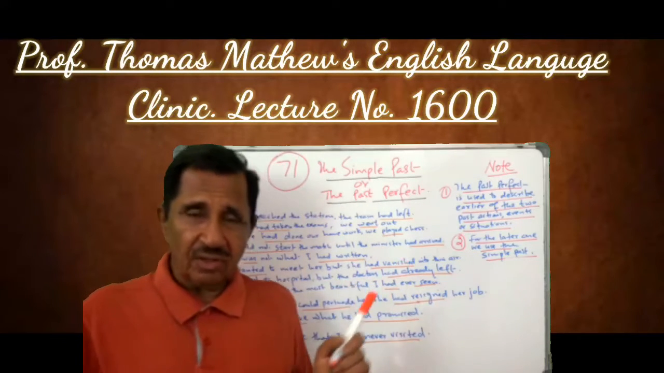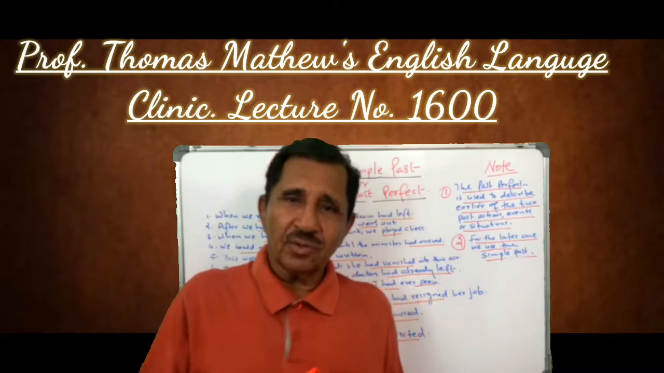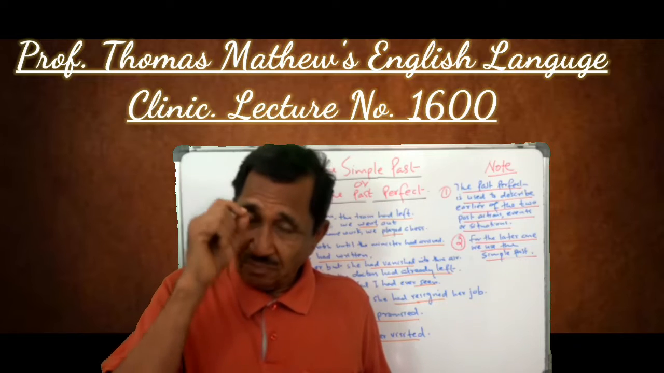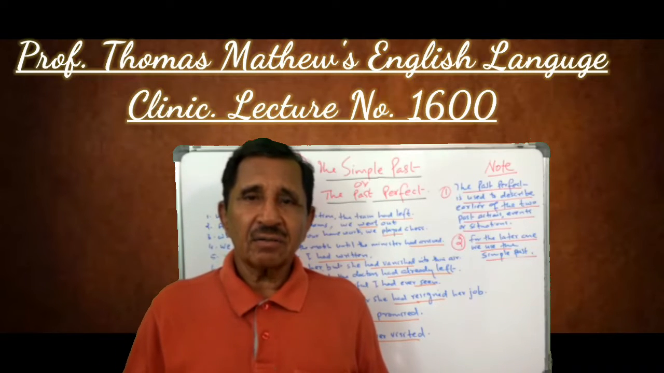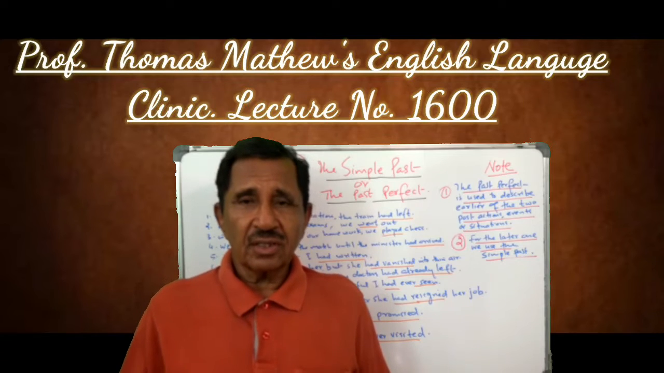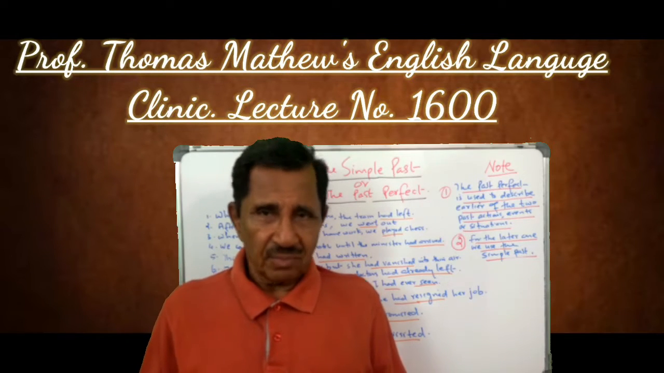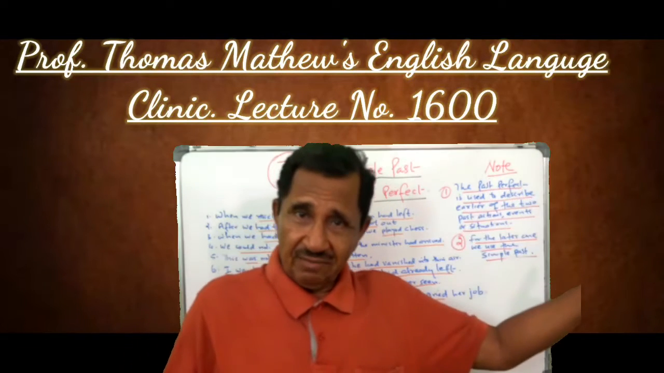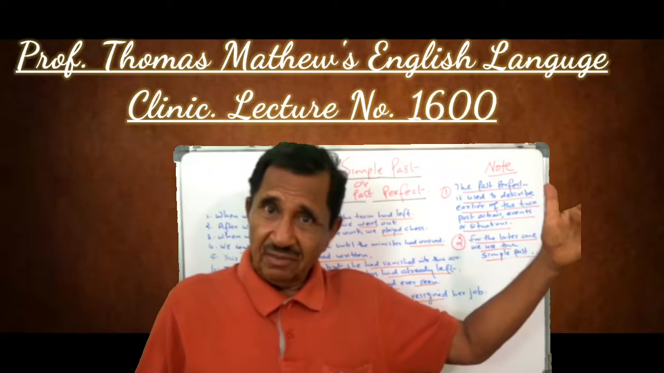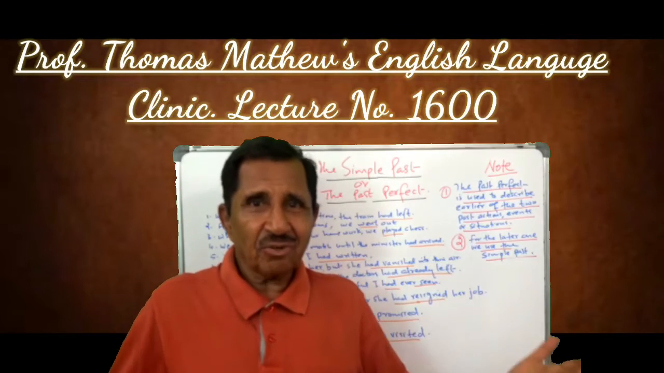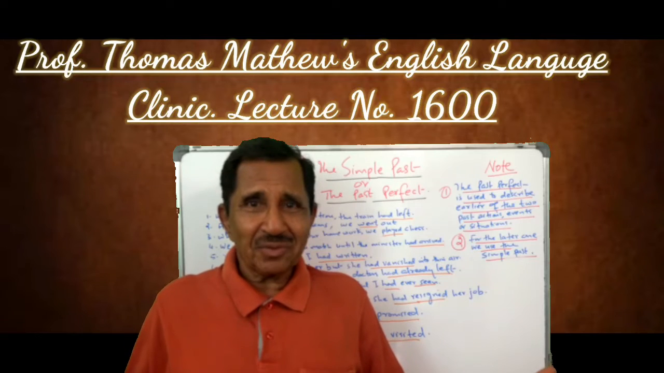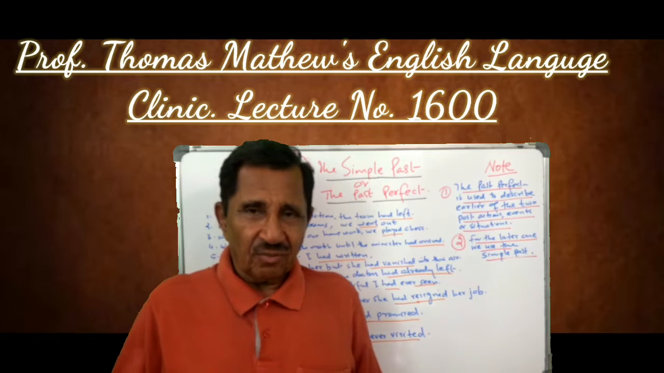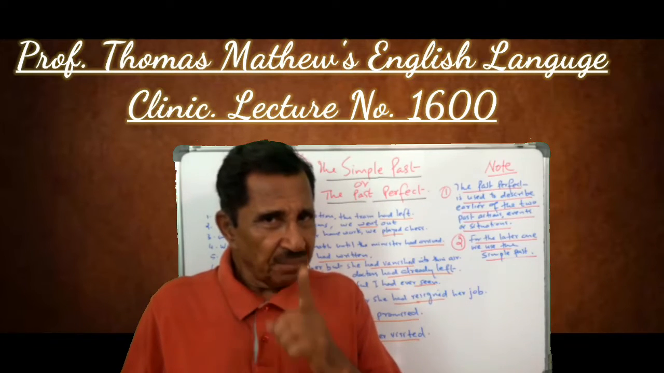But in this context, when you have got two actions in the past, what will you do? That's the point. With the first action, we use the past perfect, and with the second action, we use the simple past. See, when I reached, the train had left. So the train had left is the first action. When we reached, there was no train, there was nobody. The platform was almost empty. So there is nobody there. Understand? So for the first action you use the past perfect.